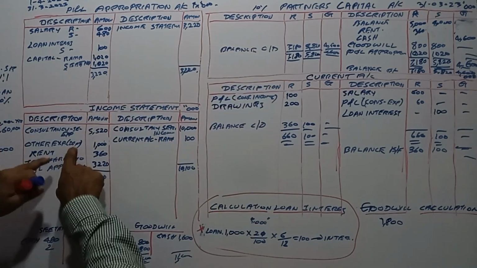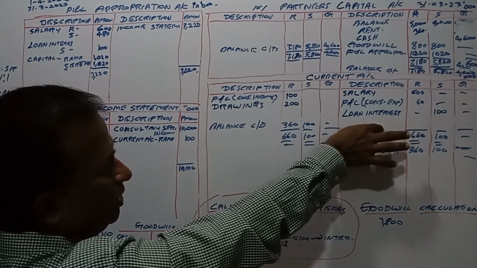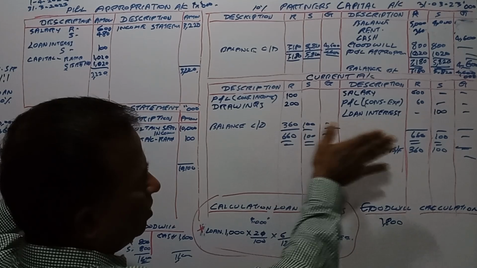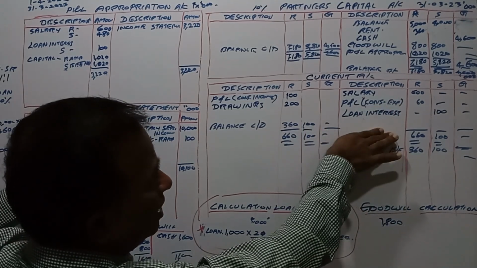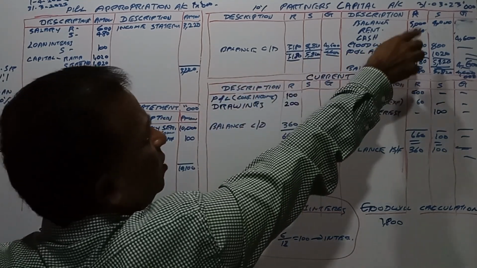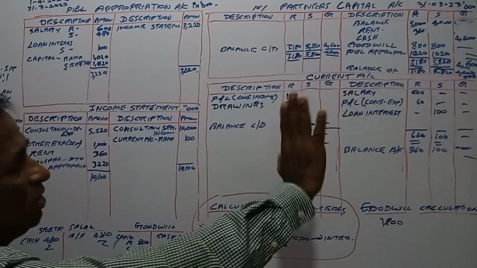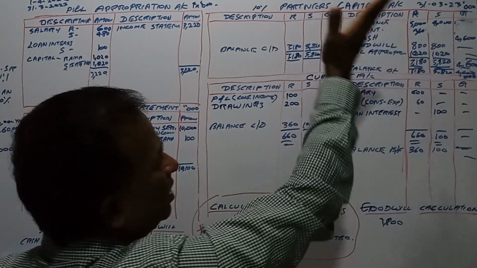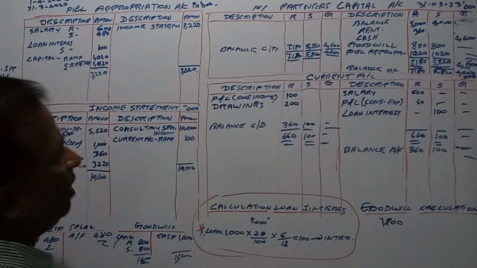So we are not going to charge rent to the current account. Instead, we charge it directly to the capital account, because he wanted to add the rent payable amount to his capital. So that is what we have done directly.